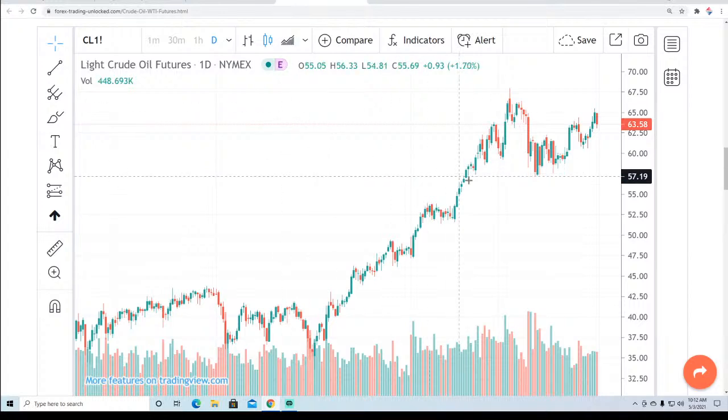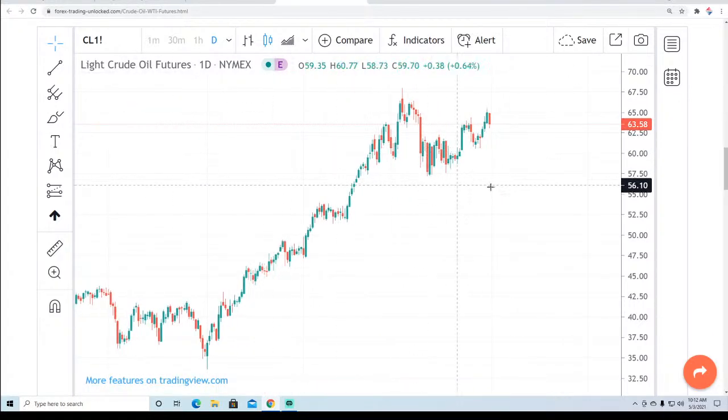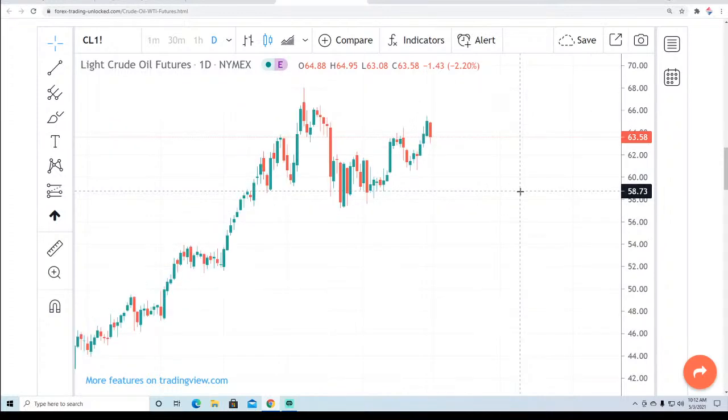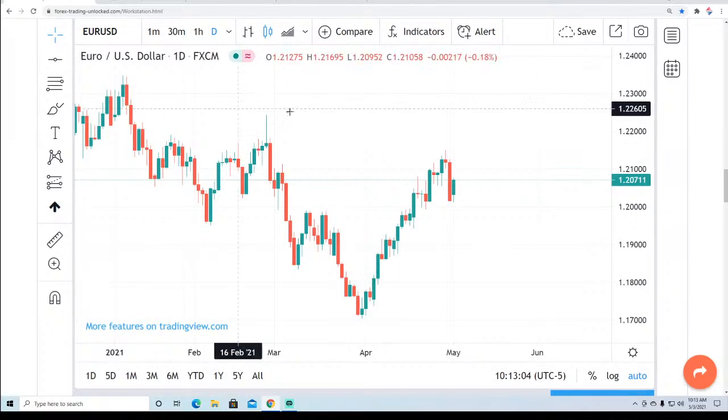As far as oil, we have oil, which is higher on the day. Now there's a lag here because it's futures. We can't have this in real time like we do the currencies. But oil is trading a little bit higher right now. I think it's just below $65 a barrel. And this is flirting with an upside breakout, and also is targeting around $75 a barrel. At least that's on our radar.